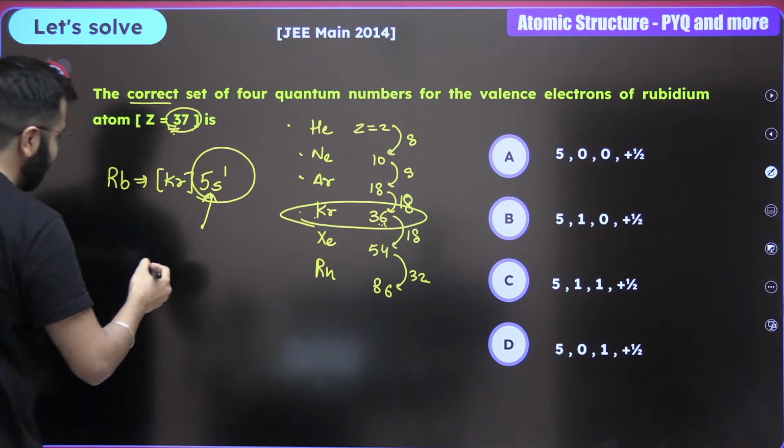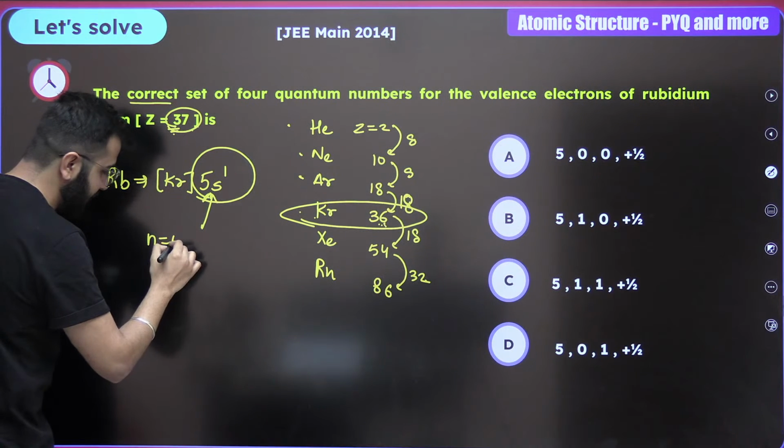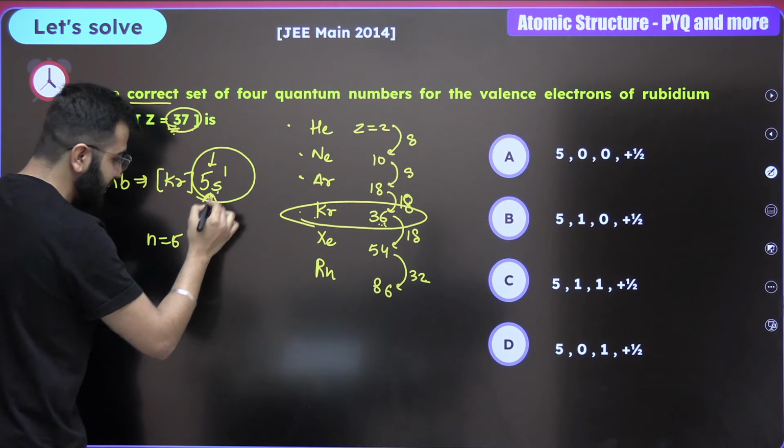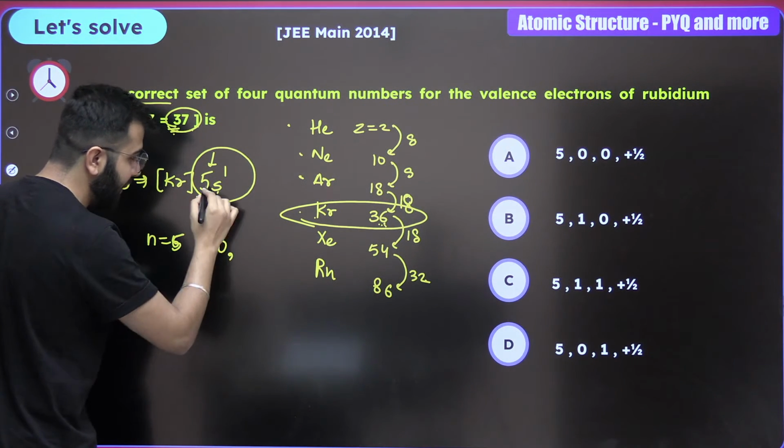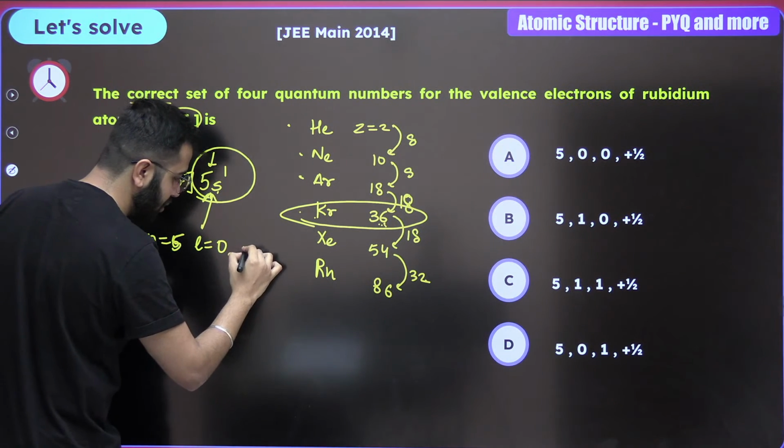Okay. Now, ultimately, it is going to be the n value, which is 5. It shows over here. For the s subshell, the l value has to be 0. And then the ml value for l value 0.